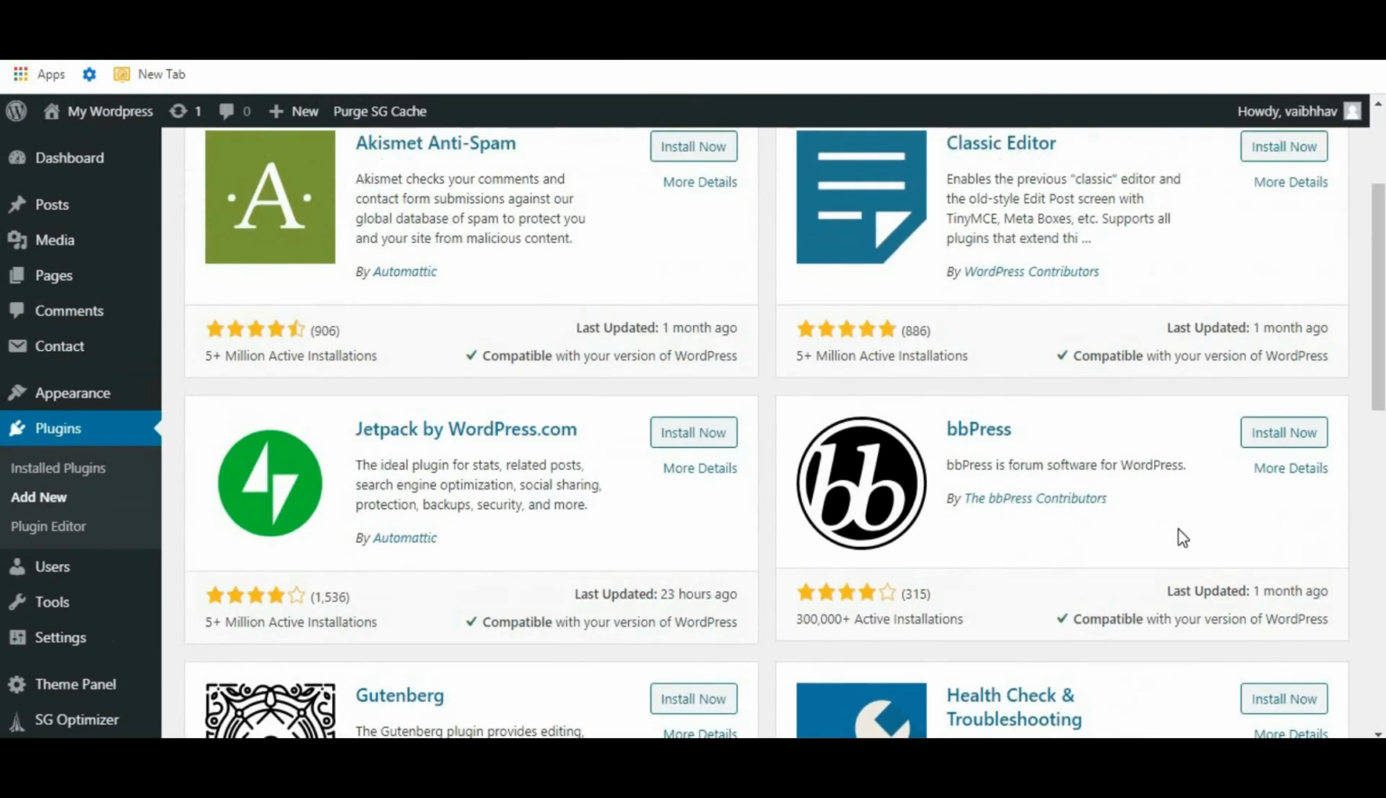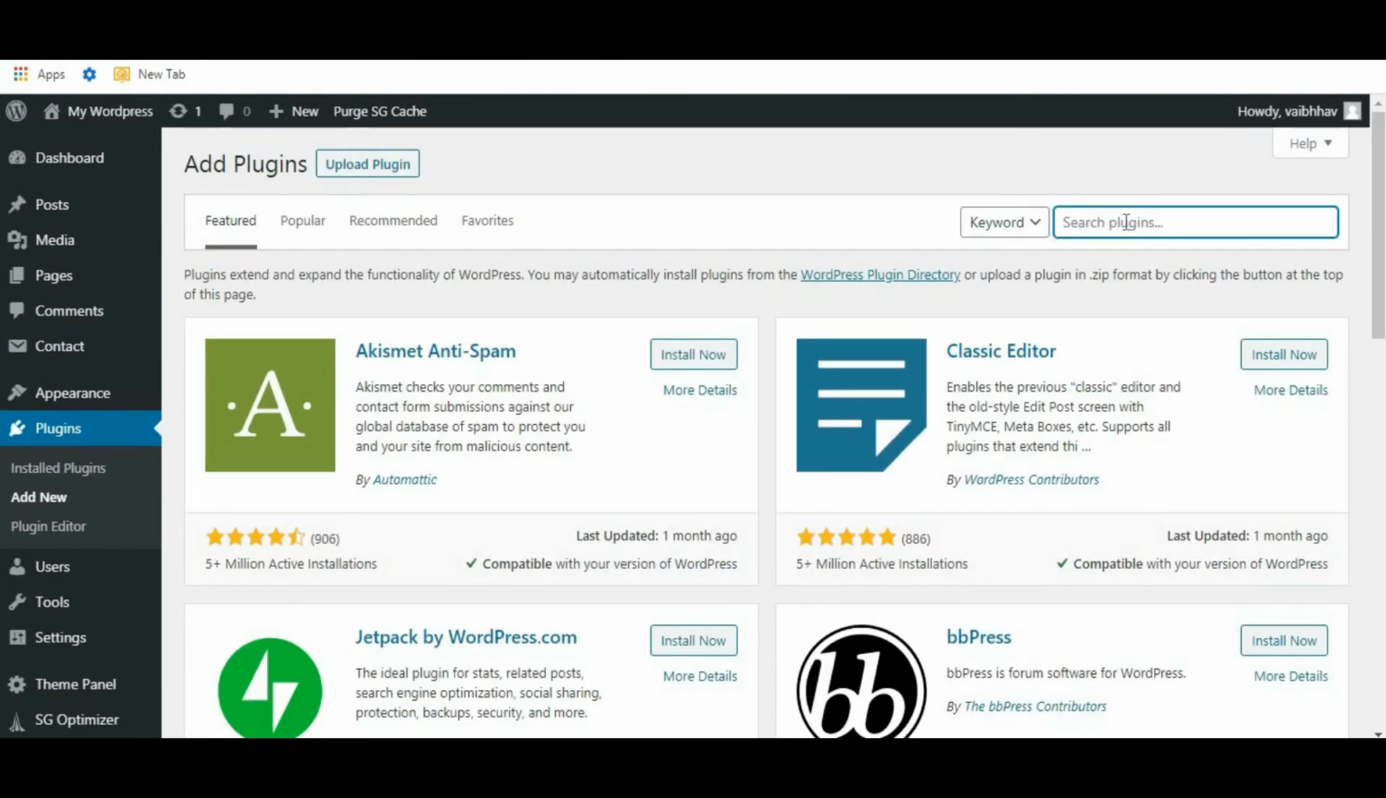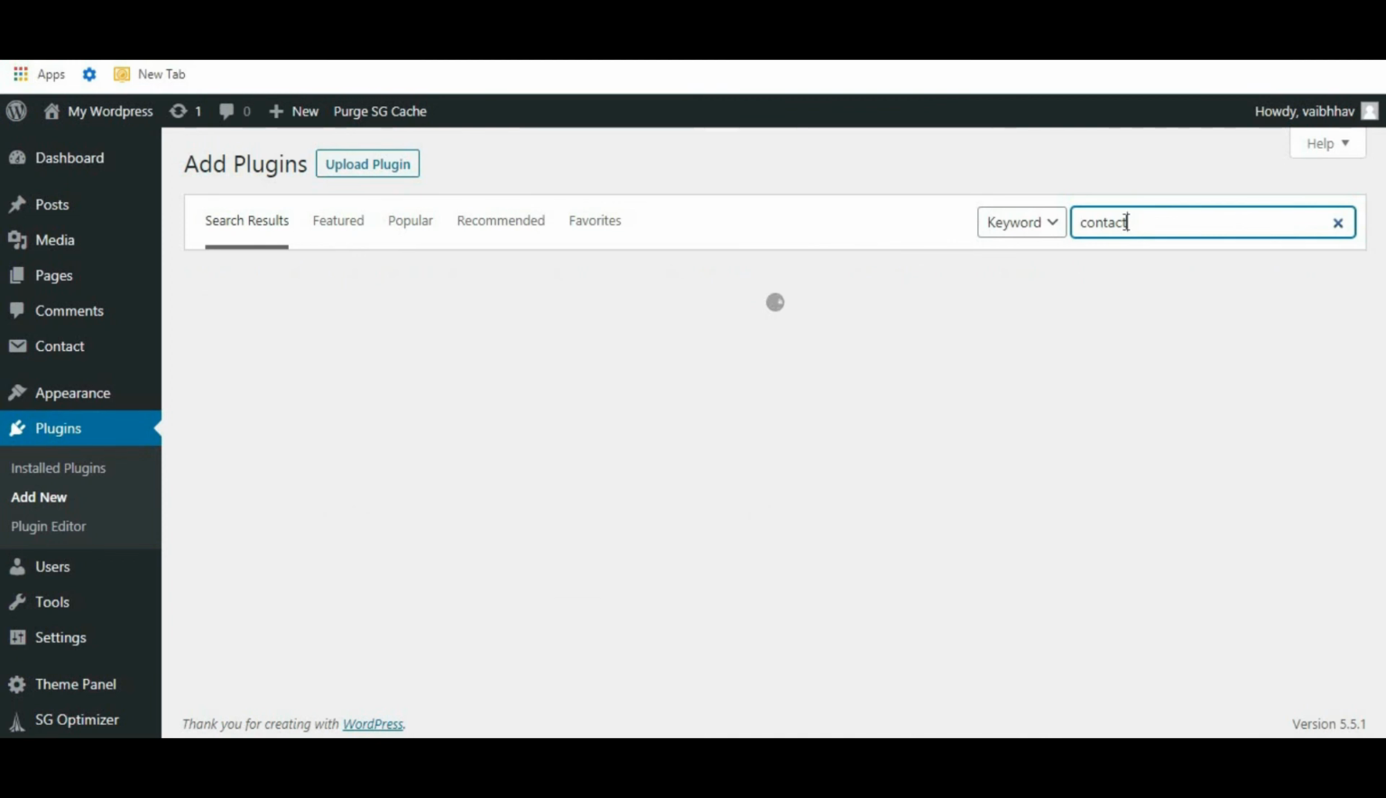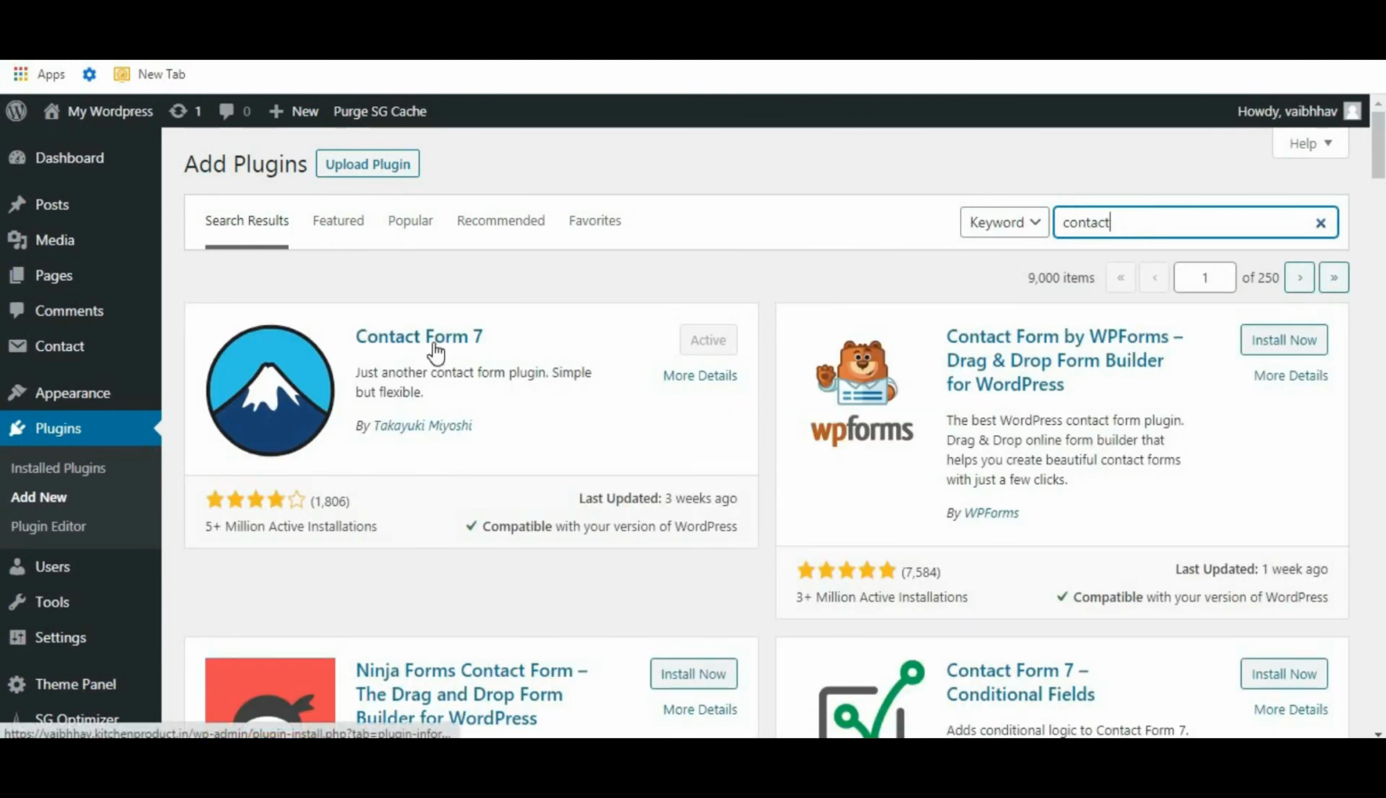So select the plugin that you want to install. Let's see, I want to install a contact plugin. So I will type here contact plugin. So this is the Contact Form 7 plugin. Here you can see 5 million active installations. So whenever a visitor wants to contact you, they will contact through this contact form. So it is a very important plugin.